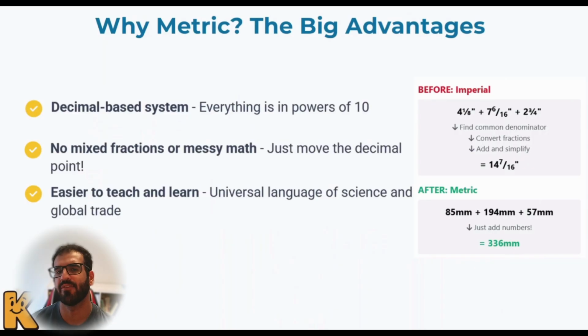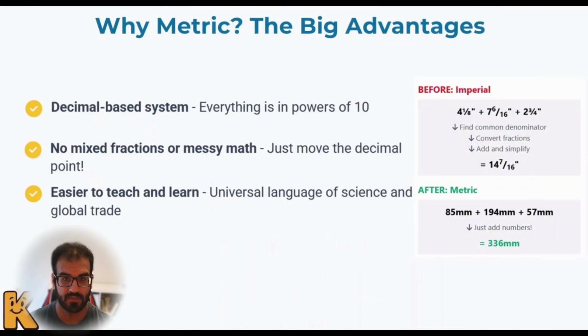So what would happen if I could find an easier way? I would completely buy it. What about you? So, for instance, instead of just considering inches, I would consider the millimeter. Millimeter or meter, or any other metric unit, is considered the general or universal unit of measurement that we are talking about. So convert all of them to millimeters. I have 85, 194, and 57. The only thing I have to do is add them up.